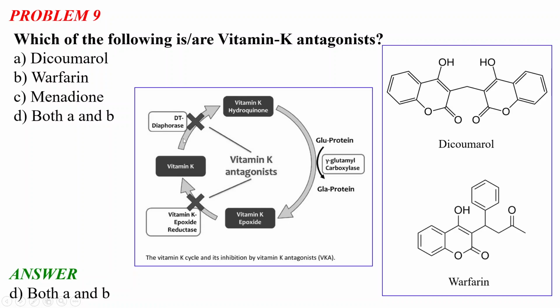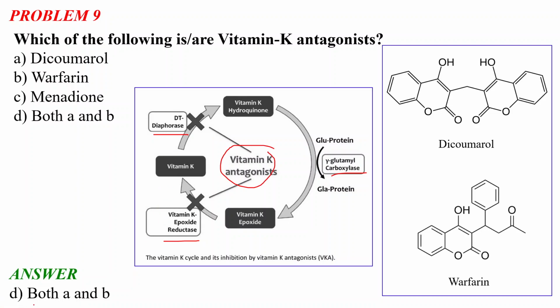Again, if possible, remember the names of the enzymes involved in the vitamin K cycle, and also the names of the vitamin K antagonists. The enzymes are gamma glutamyl carboxylase, vitamin K epoxide reductase, and DT diaphorase. Vitamin K antagonists basically inhibit these enzymes.